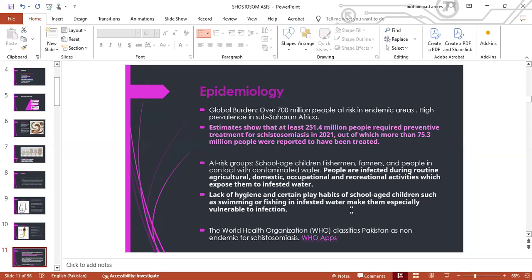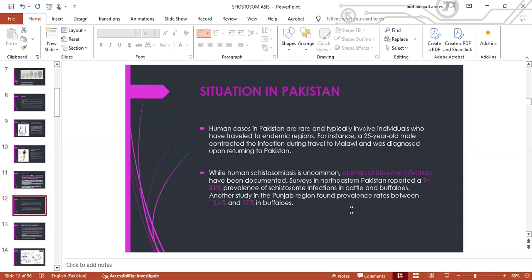So the World Health Organization classifies Pakistan as non-endemic for schistosomiasis. Moving on to the situation in Pakistan, human cases are rare and typically involve individuals who have traveled to endemic regions. For example, a 25-year-old male contracted the infection during travel to Malawi and was diagnosed upon returning to Pakistan.